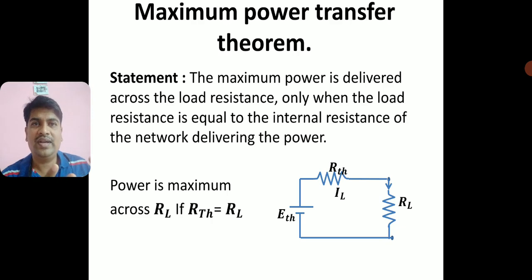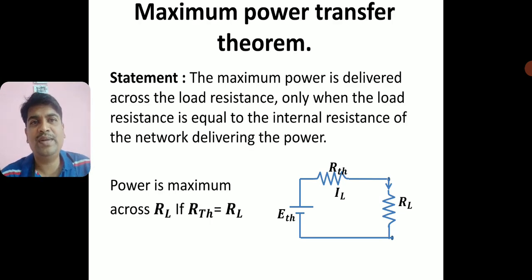So by varying the load resistance you can calculate the power at different values of load resistance, and you see this power graph. The power will increase and attain a maximum at one particular load resistance and then decrease. The maximum value of the power occurs when the load resistance RL is equal to RTH.